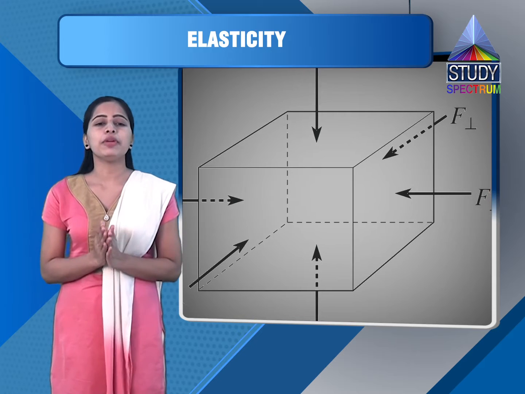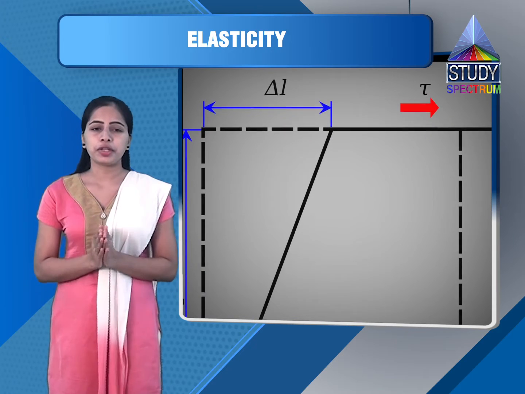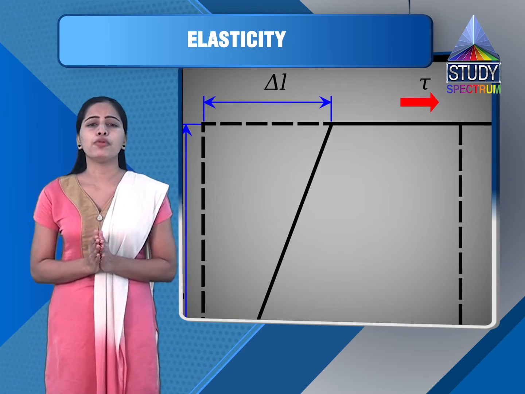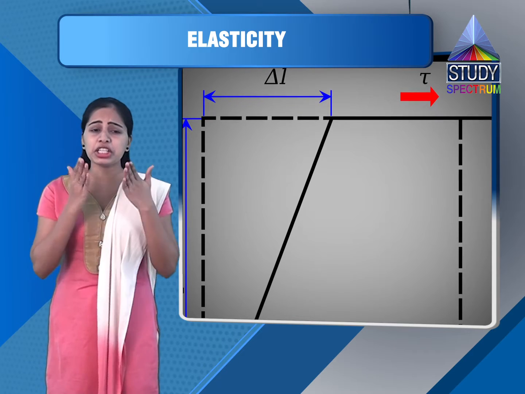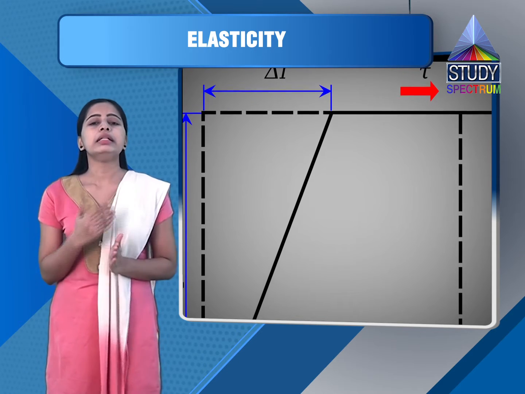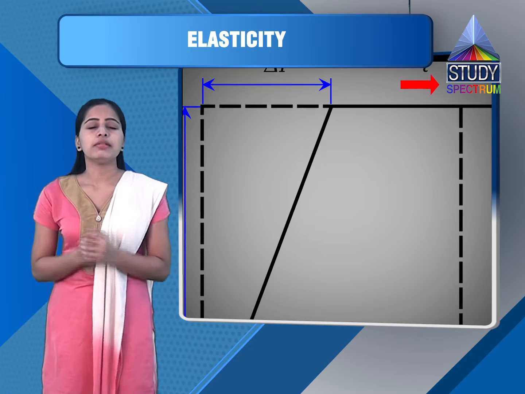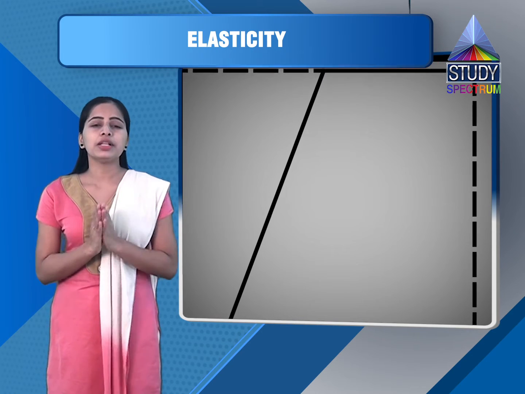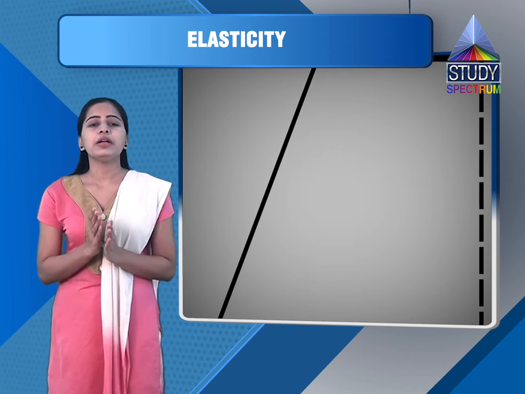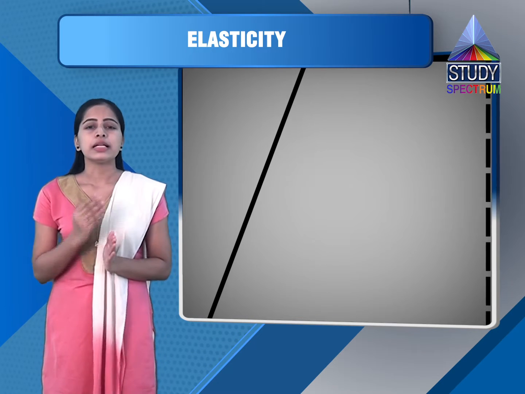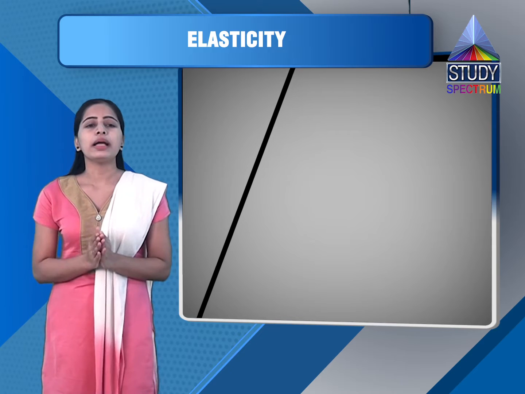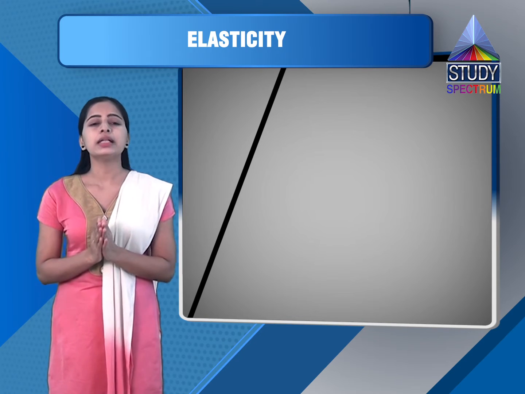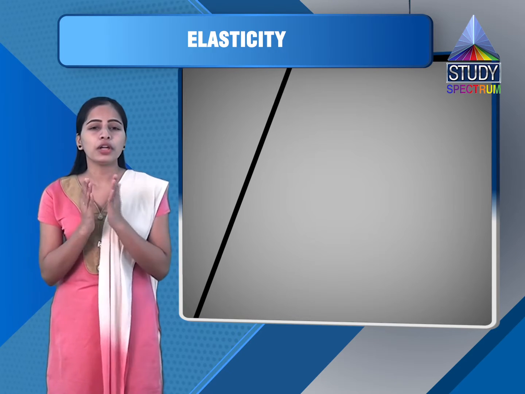So the third type here is shearing strain. If the applied force produces change in shape of a body, the strain associated here is called shearing strain. So similar shape we are considering here. When a spiral spring is stretched, wire is not extended but is twisted or sheared.